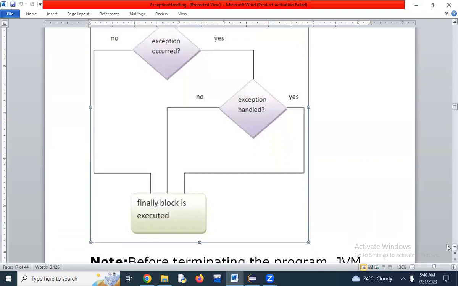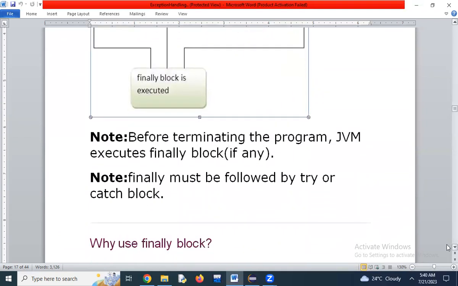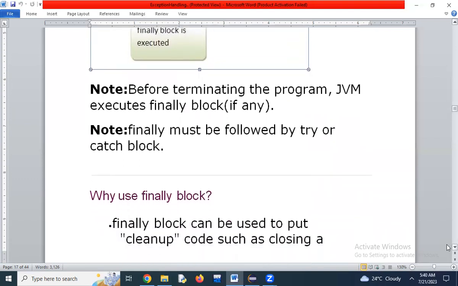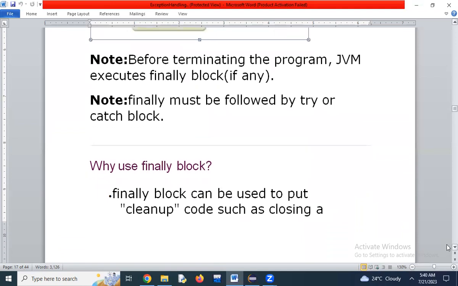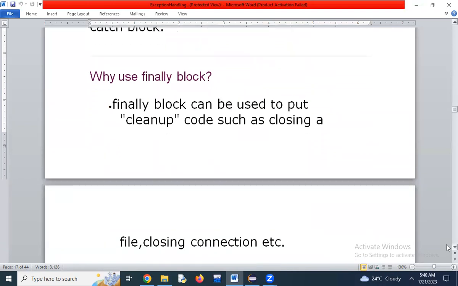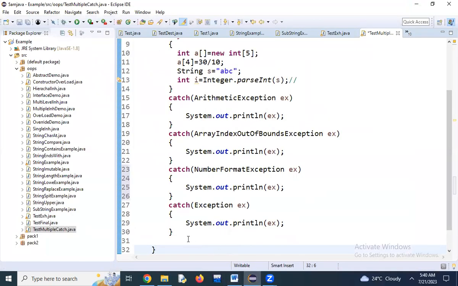Finally always executes. Before terminating the program, the JVM executes the finally block, if any. Finally must be followed by a try or catch block. The finally block can be used to put cleanup code such as closing files and closing connections. You will clearly understand when you go for the IO concept. I will just apply how finally will execute as of now.